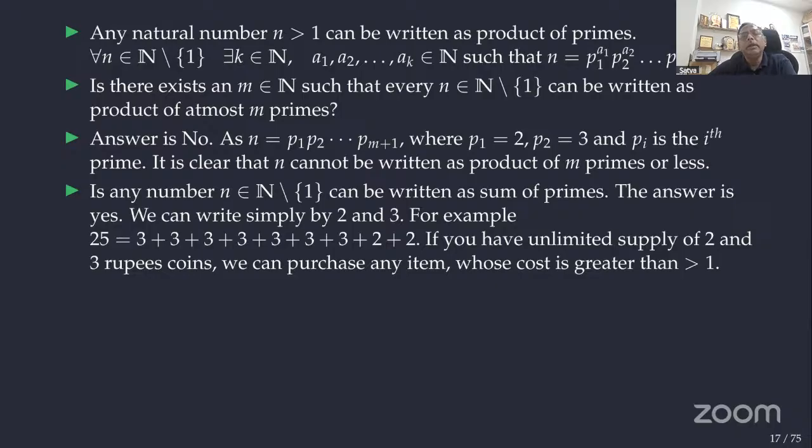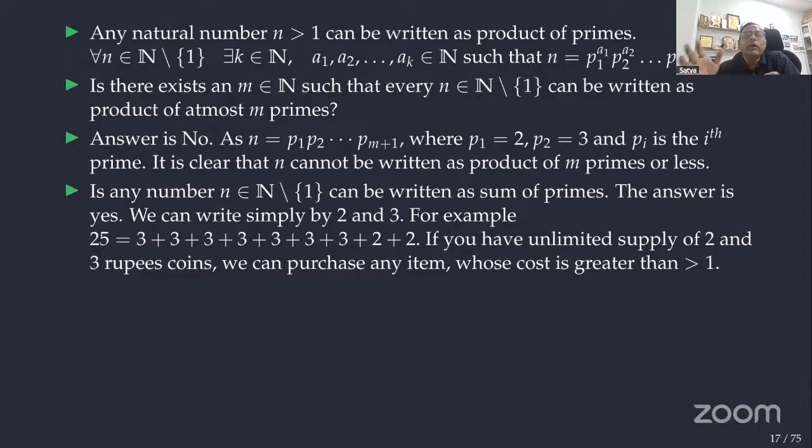But what about the additive way? That is, if you take a number n, can it be written as a sum of primes? First of all, yes, the answer is yes. We can simply write it even with 2 and 3. Every natural number greater than 1 can be written with just 2 and 3. For example, if we take 25, it is 3 seven times, which is 21, plus 2 plus 2.